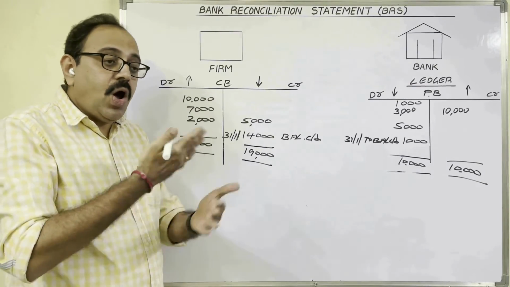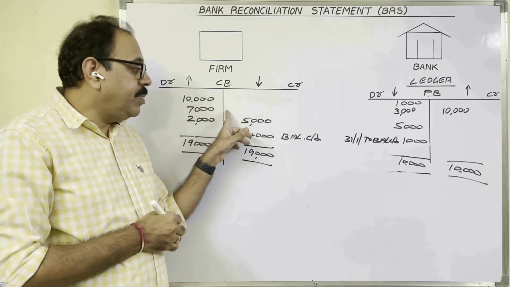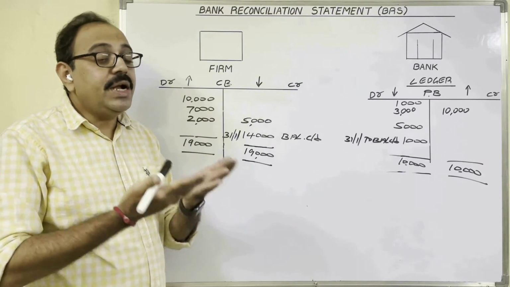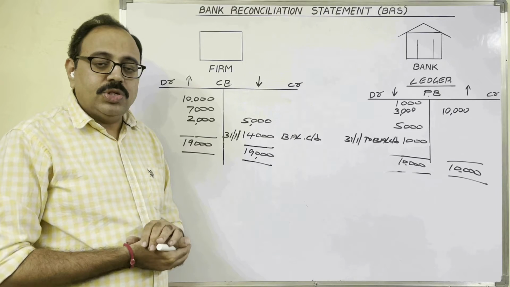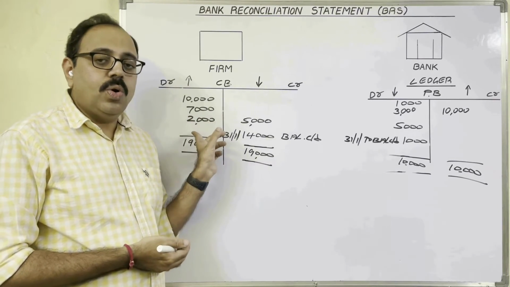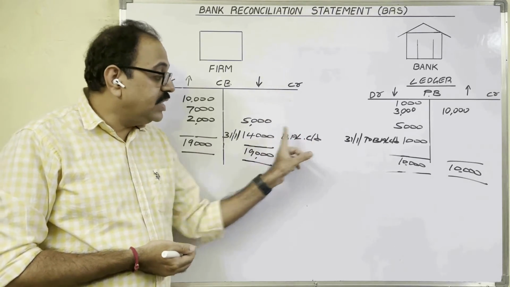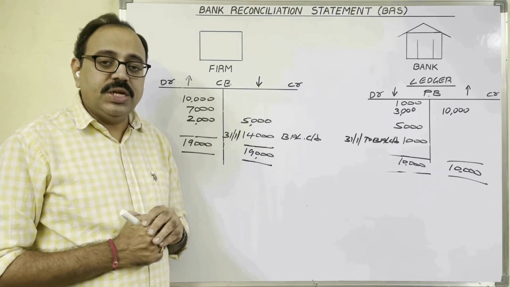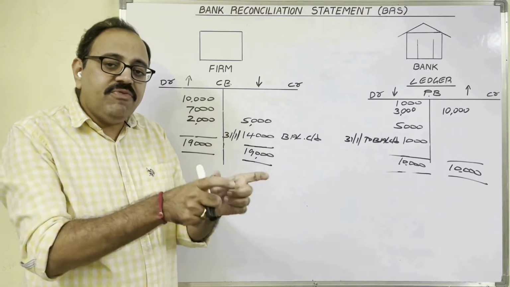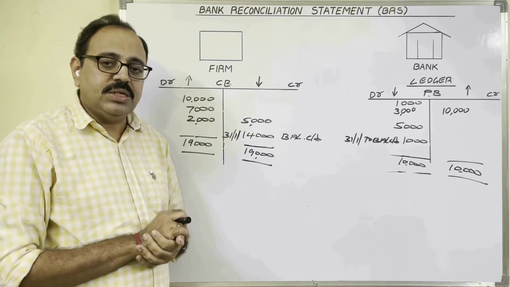Thus, by taking all these amounts, we prepare the updated triple column cash book, nothing but the amended triple column cash book. So for the preparation of the amended triple column cash book, we should know the reasons for this disagreement. Now the question is, by comparing these two books, the accountant has identified some reasons for this disagreement.